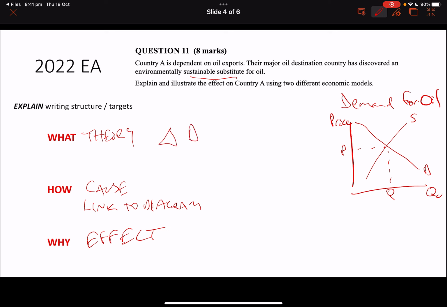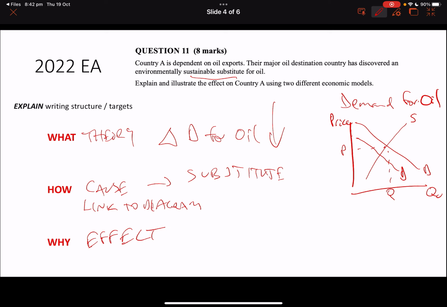Now, which way does demand change for oil? We're going to see a change in demand for oil. Okay, what's causing it? The substitute is causing it. How does it appear in the diagram? A change in demand for oil. What's the change in the demand? It's falling. Therefore, demand for oil is shifting to the left.